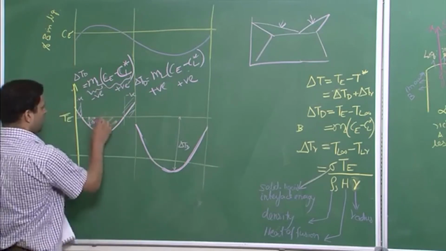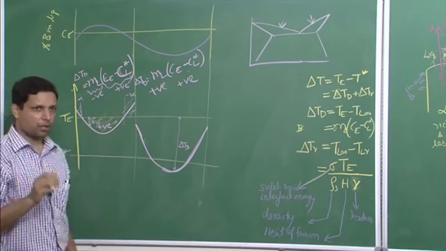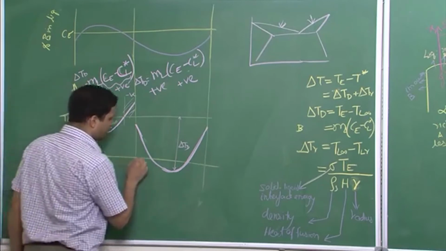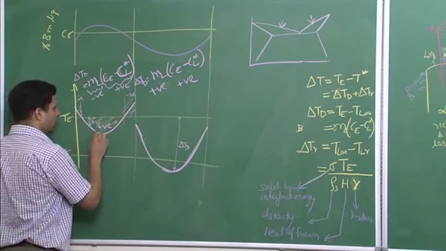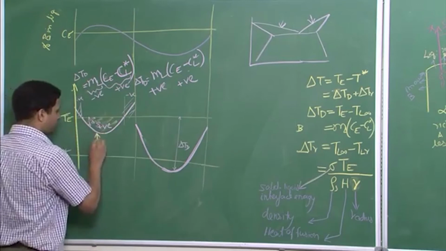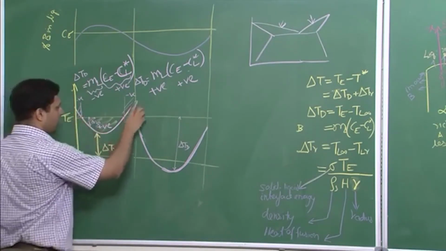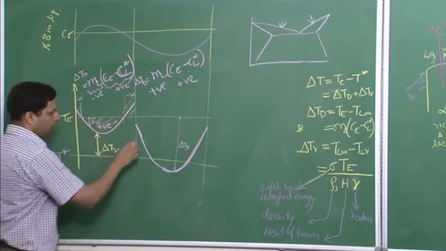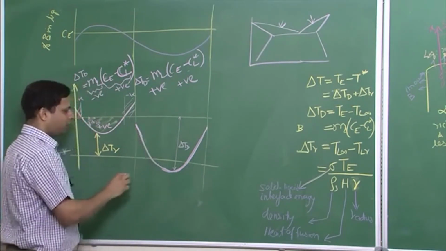Now this is delta TD, and if this was our T star, which is the temperature at the surface, it means that the overall surface temperature must remain T star. So delta TD and the other temperature component, which is delta TR, should vary like this. So delta TR is all the way positive for this part. Delta TR for the beta phase, however, has different values at different points.